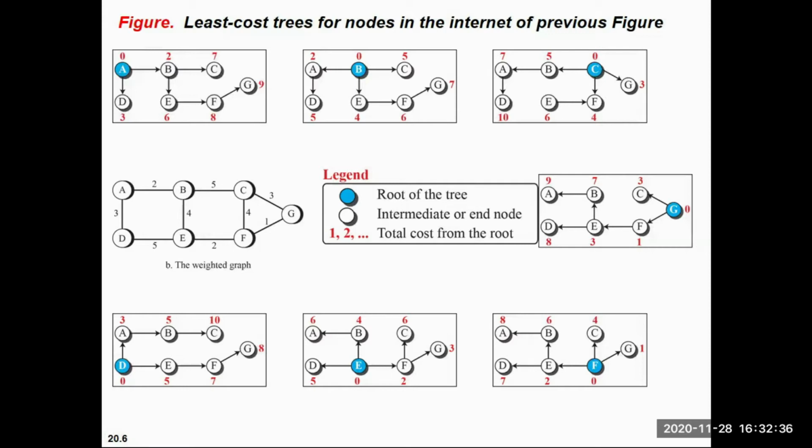So this blue one is in another term known as the root of the tree. All other nodes apart from the root are known as intermediate or end nodes. Intermediate means it comes in between, and if it is at the end of those trees, it is an end node. And the red one represents the total cost from the root or source node.